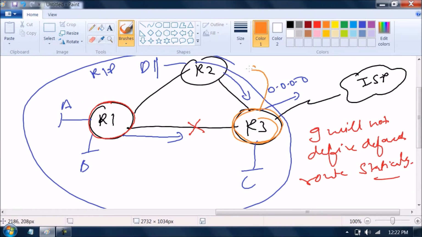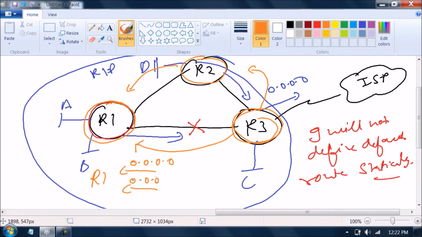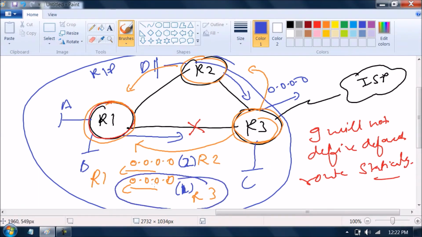R3 will give this default route to R2, and R3 will directly give this default route to R1. Now, just try to understand. R1 is getting the default route from two sides. Agree or not? One from R2, the other from R3. In one case, the metric is 1. In the other case, the metric is 2. Now, by default, which route is used? This route. If this link goes down, which route will be used?